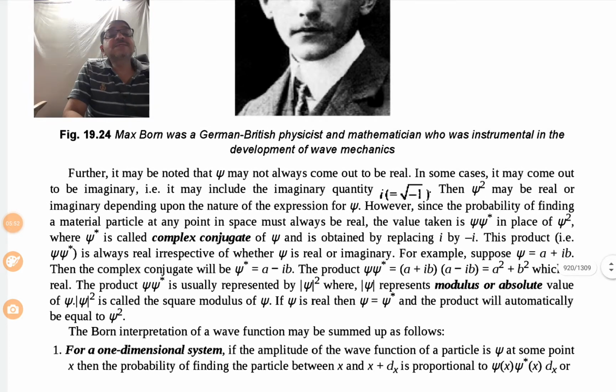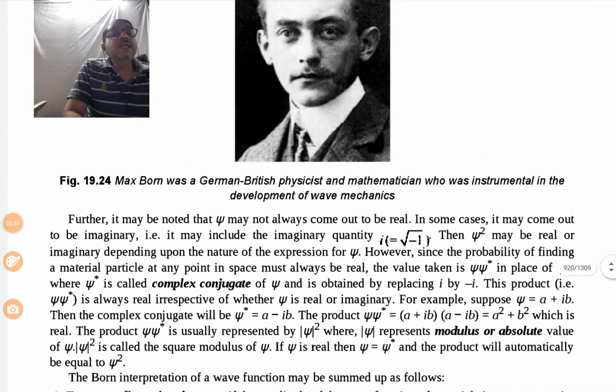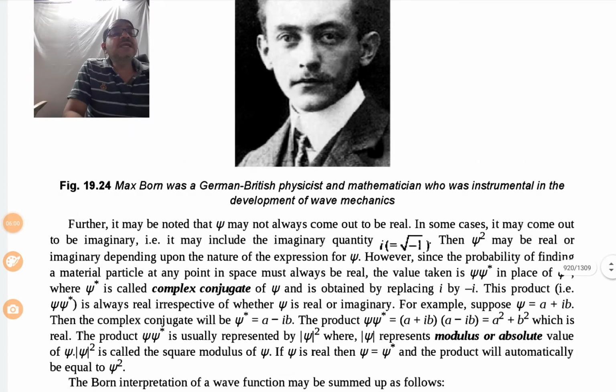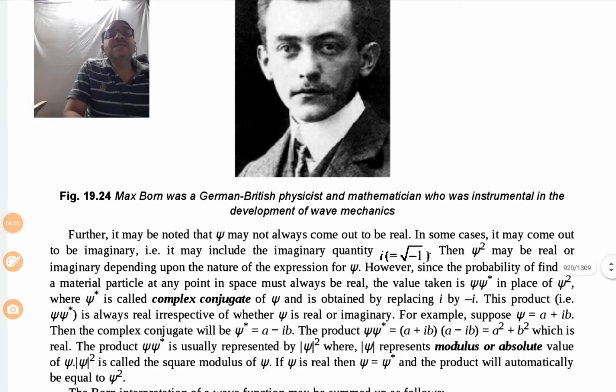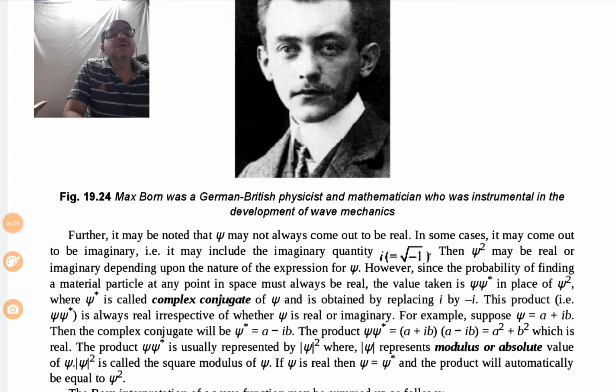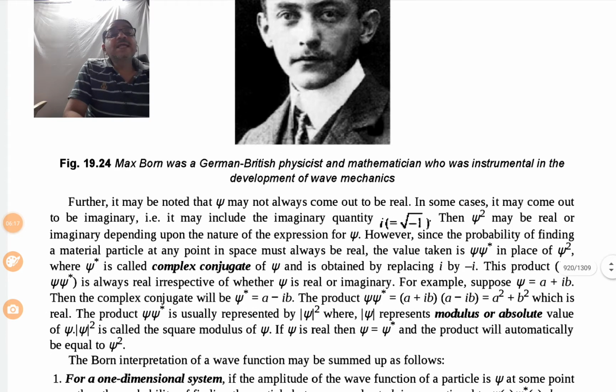Now, after this, further it may be noted that psi may not always come out to be real. In some cases it may come out to be imaginary, that is, it may include an imaginary quantity i, which is equal to the square root of -1. Then psi square may be real or imaginary depending upon the nature of the expression for psi.